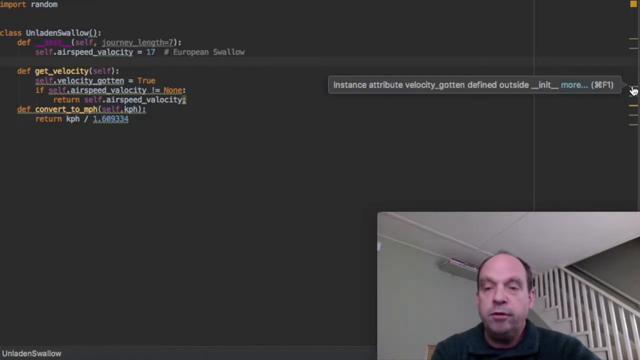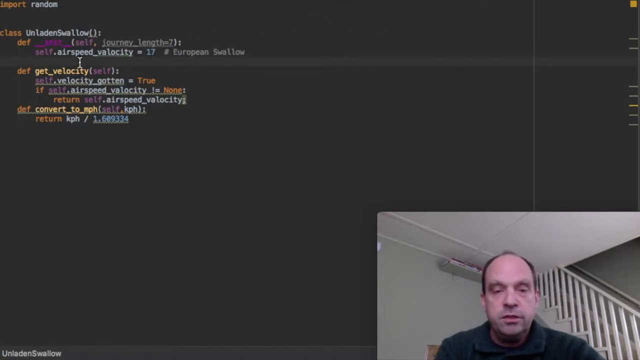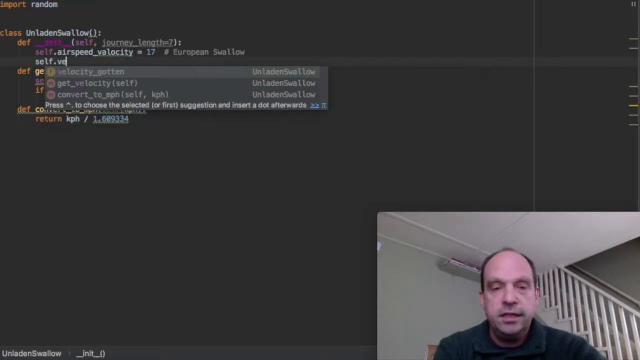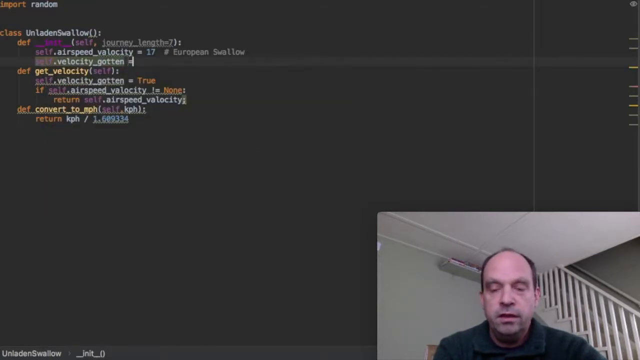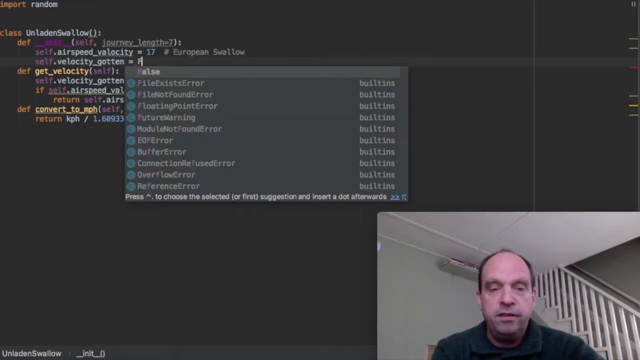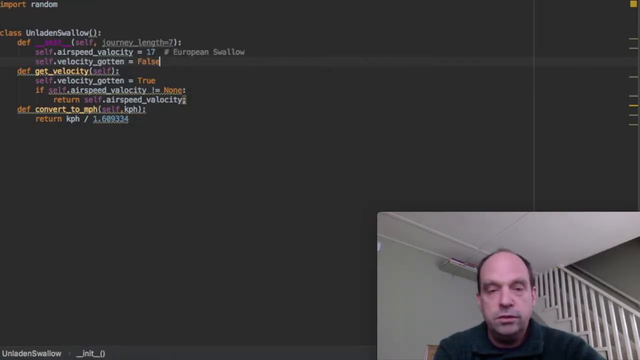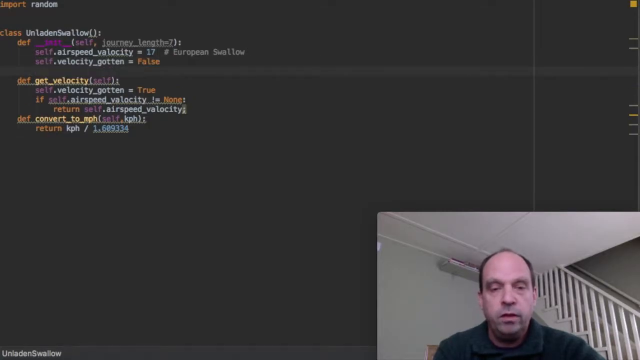The warning is that we've created a new instance variable, velocityGotten, inside this method. Generally, instance variables are used in several places inside our code, so we'd like to initialize them inside the init method. So what we'll do is we'll just add self.velocityGotten equals, and we could choose a default value. Probably false makes sense in this context, or you might choose none. Push enter, and then that warning goes away.